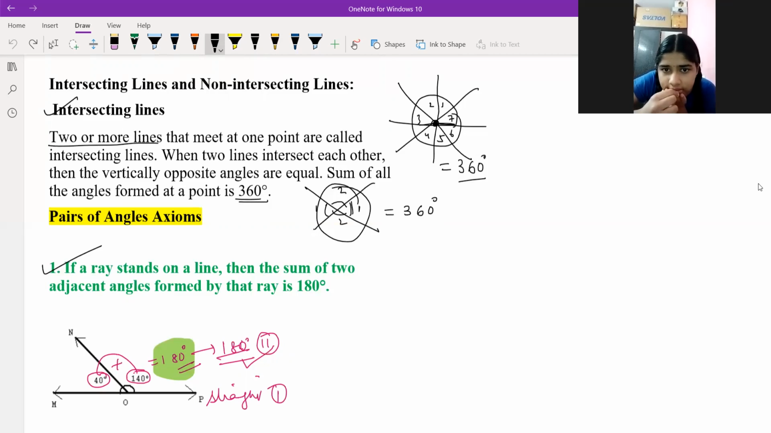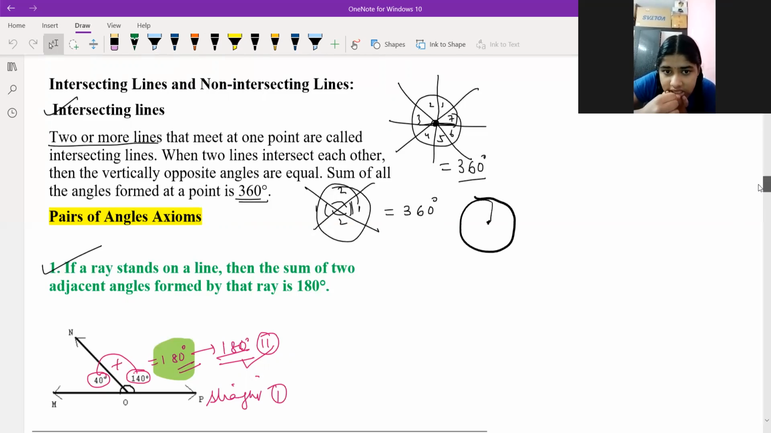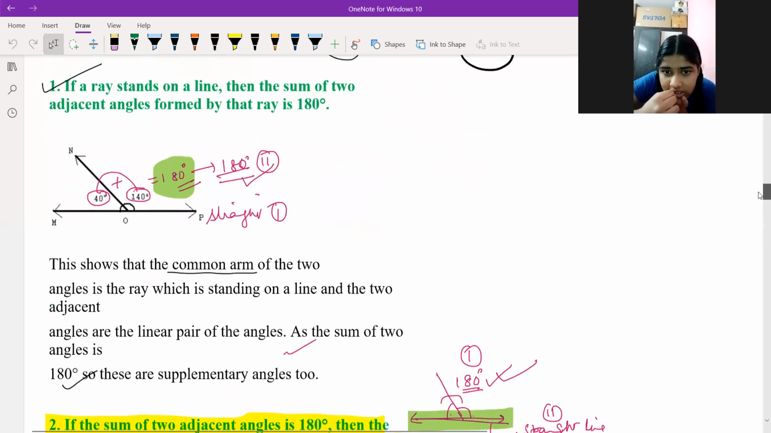The sum of all the angles formed at a point is 360 degrees. It means a point is like 360 degrees, understood? And a circle. All right. Next, we are going to read the pair of axioms. If a ray stands on a line, the sum of the two angles formed by the ray is what? 180 degrees. These are supplementary angles. Angles formed on a line add up to 180 degrees, or you can say supplementary angles. All right.